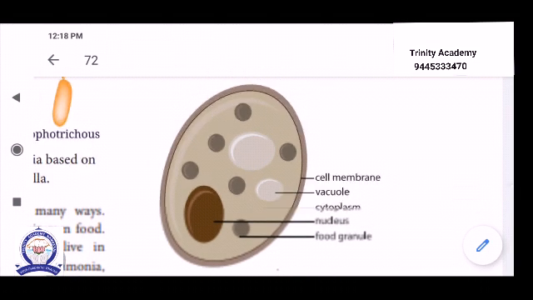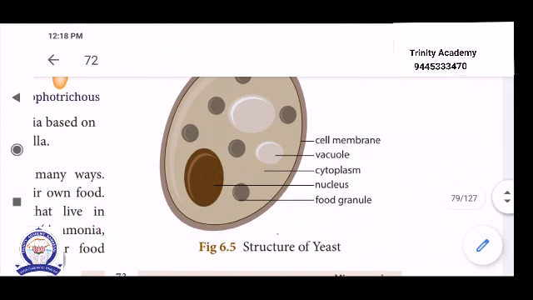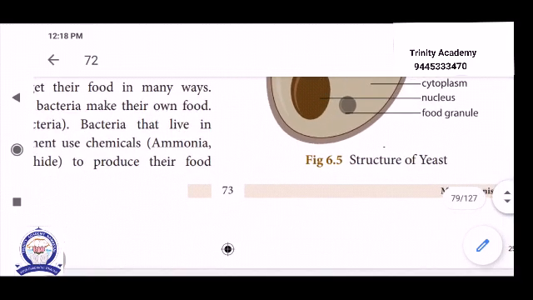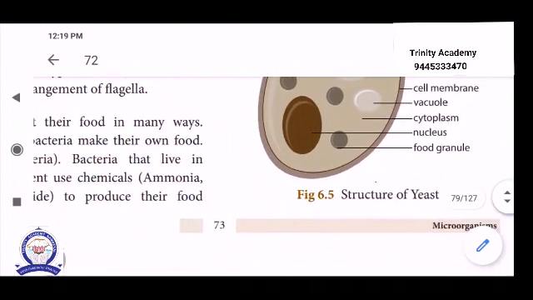Then the yeast cell possesses both a cell wall and a cell membrane. Here the vacuole is seen, and the large spherical shaped nucleus. Here food granules are stored in the form of glycogen and oil. The storage food of the fungus is called glycogen and oil. This is the structure of yeast.